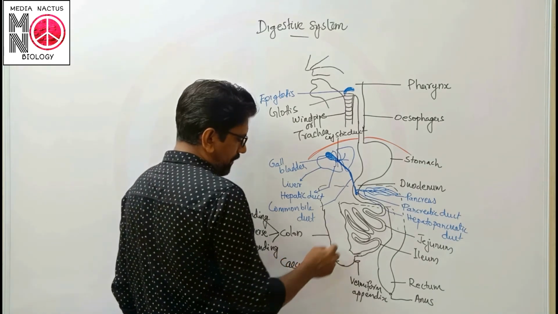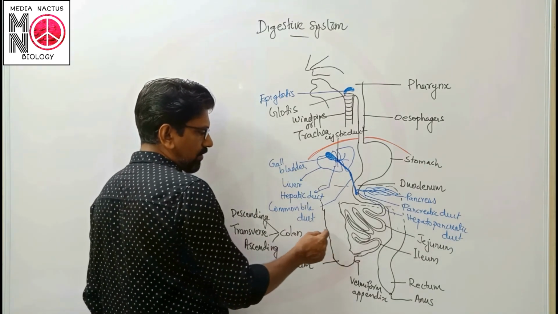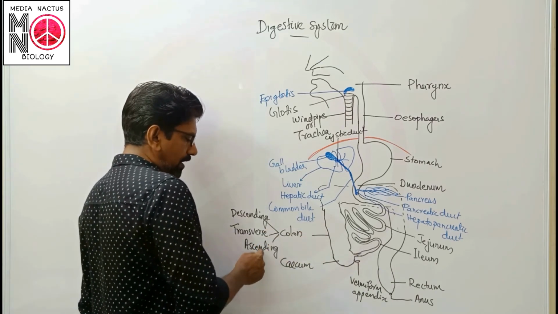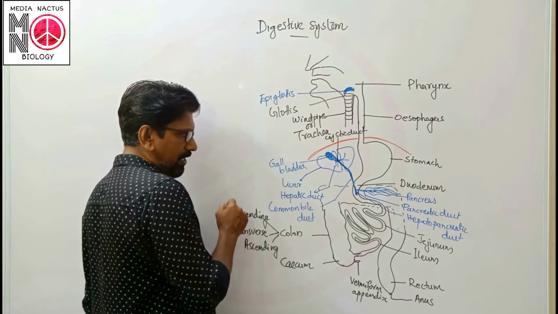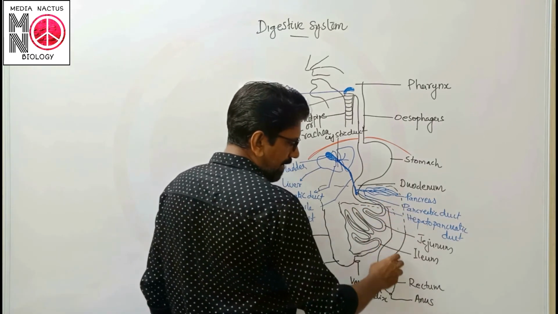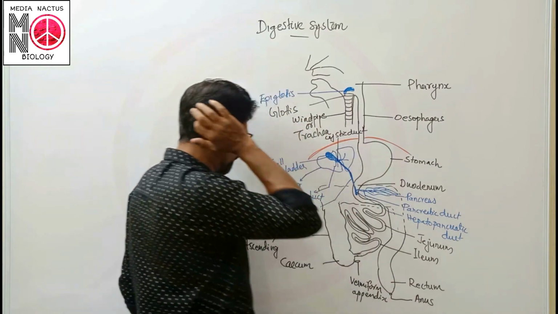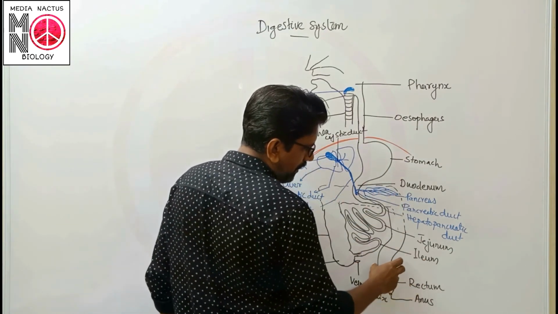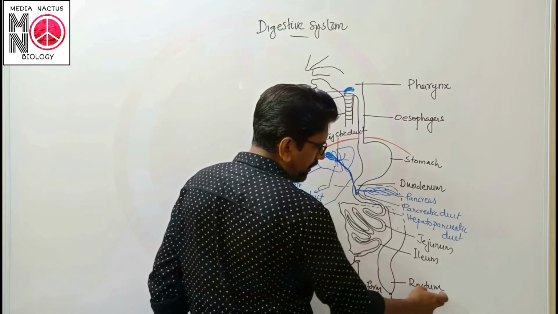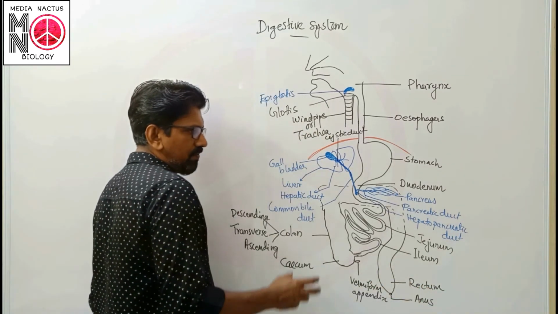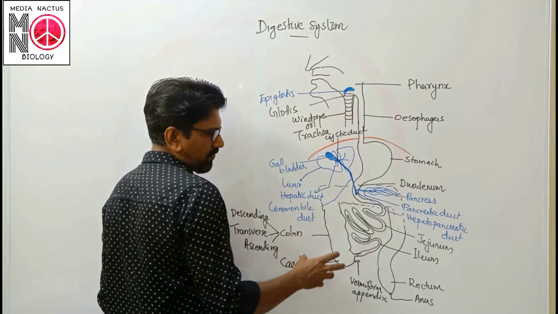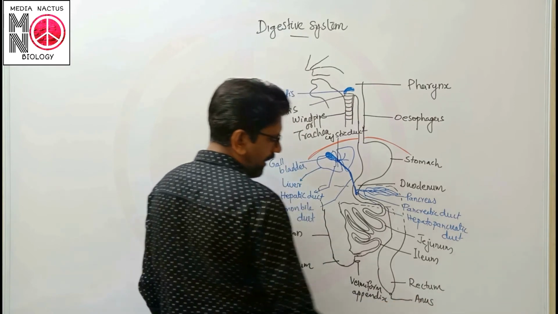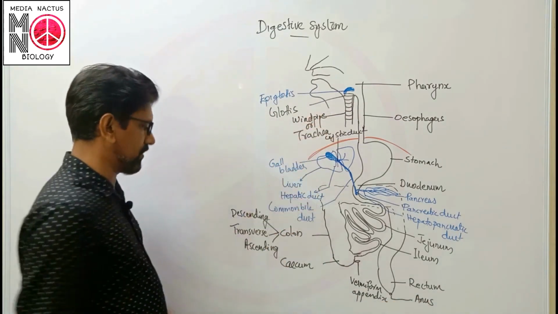Then the second part of the large intestine is known as colon. Colon possesses three regions: ascending colon, transverse colon, and descending colon. Then a J-shaped part is also there. Then the end of large intestine is with the rectum, which is a storage region of feces. Then it opens out with the anus. So these are the parts.